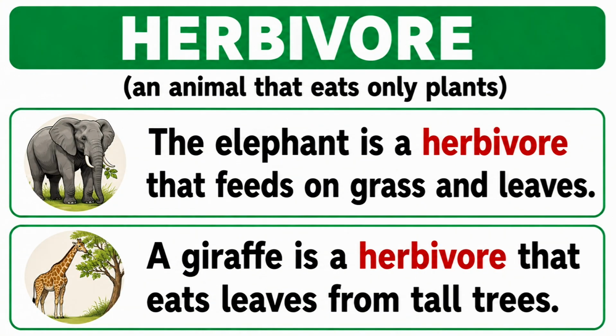Herbivore, an animal that eats only plants. The elephant is a herbivore that feeds on grass and leaves. A giraffe is a herbivore that eats leaves from tall trees.